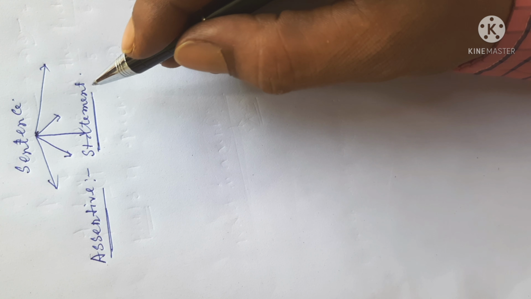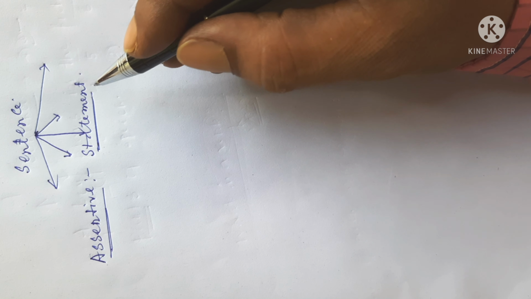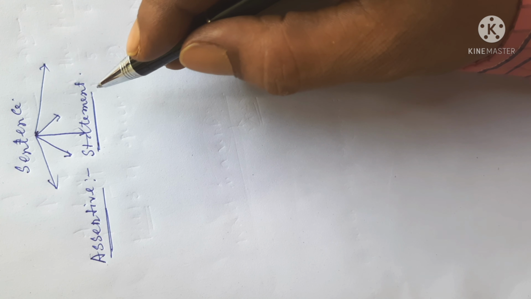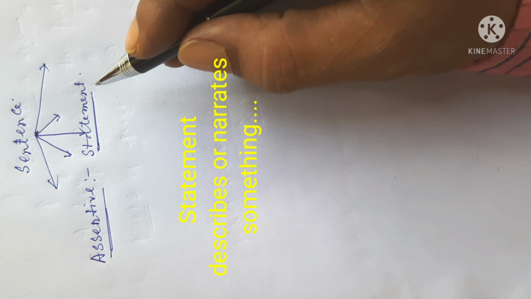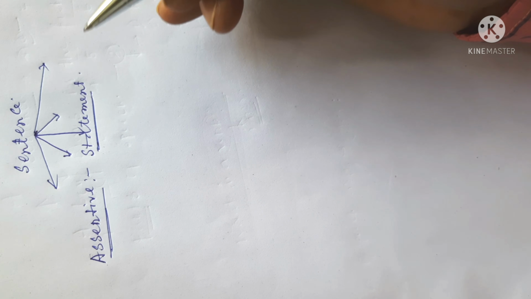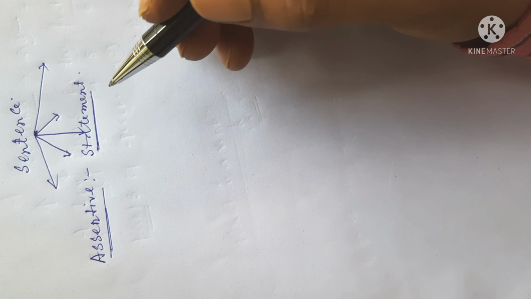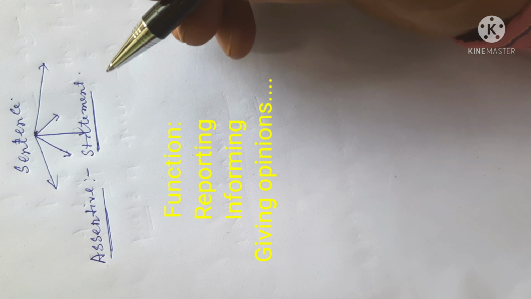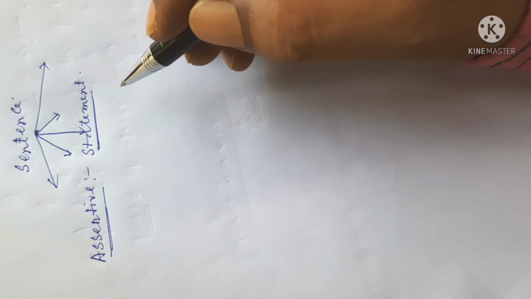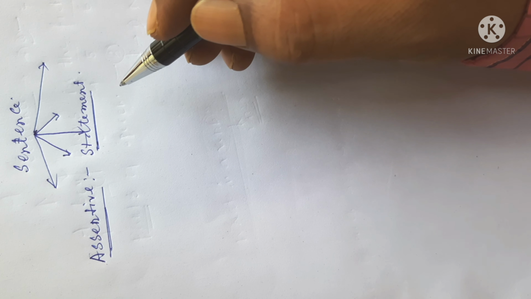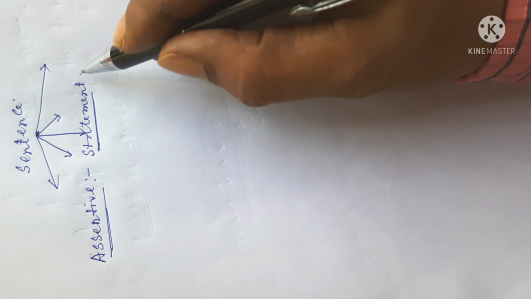Most English sentences are in this form. Statements give expressions to us. They describe nature or narrate something to us. They report events, give opinions, or give information. Thus, we can get knowledge about statements or assertive sentences.